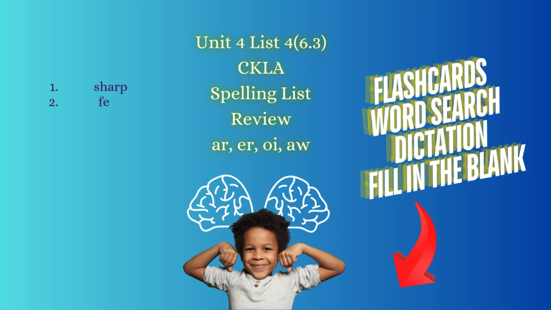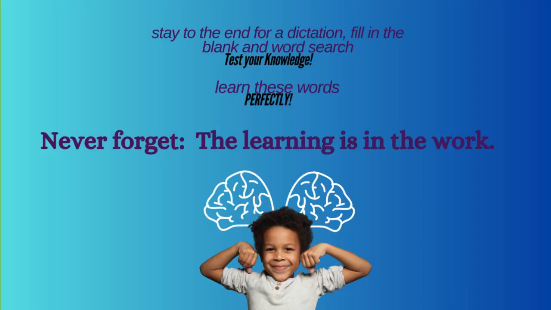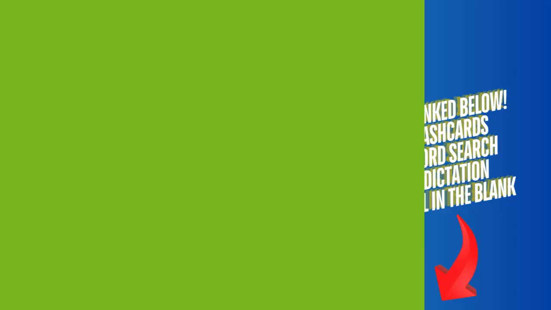Unit 4, List 4, 6.3, CKLA Spelling List Review: oi, aw. Flashcards, word search, dictation, fill in the blank linked below. Stay to the end for a dictation, fill in the blank, and word search. Test your knowledge. Learn these words perfectly, and never forget, the learning is in the work. Free flashcards here.